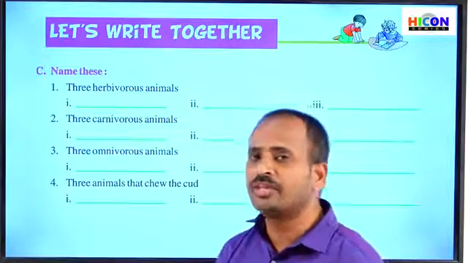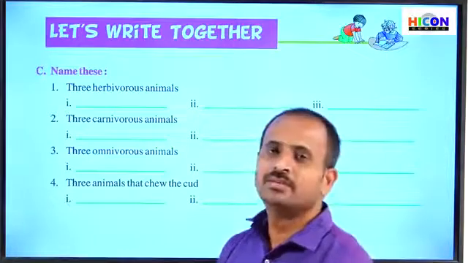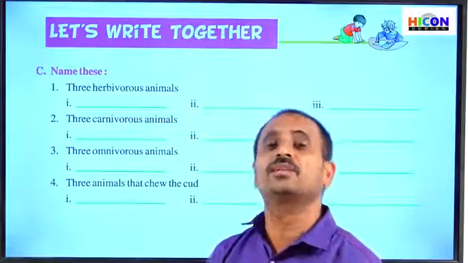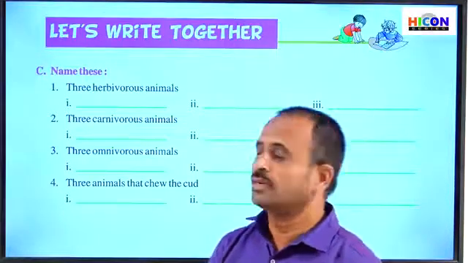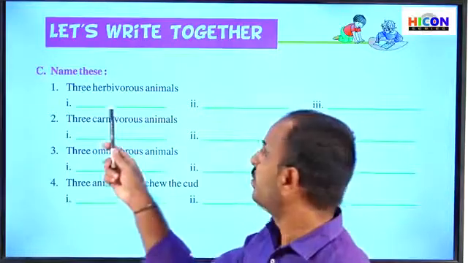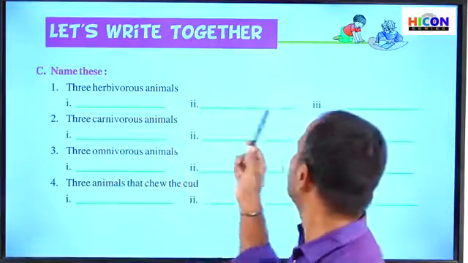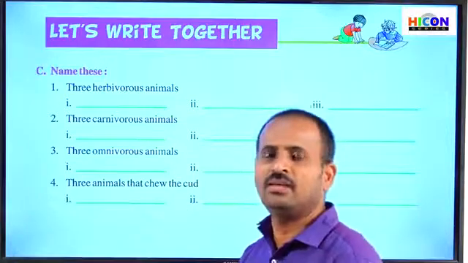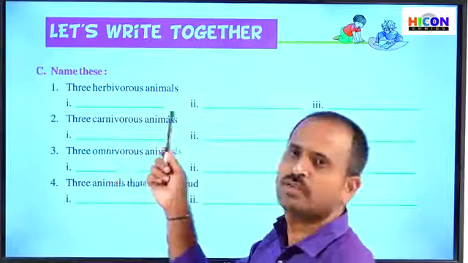Can you give me examples for the herbivorous animals? There are different types of herbivorous animals around us. We can observe buffaloes, cows, deer, sheep, goats, etc. All these are examples of herbivorous animals.